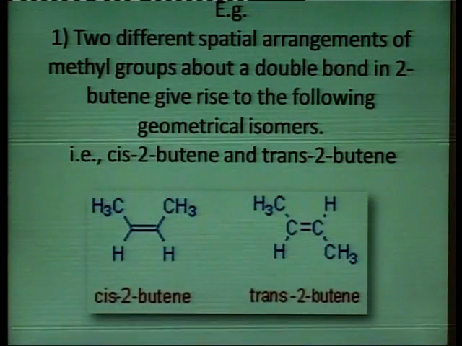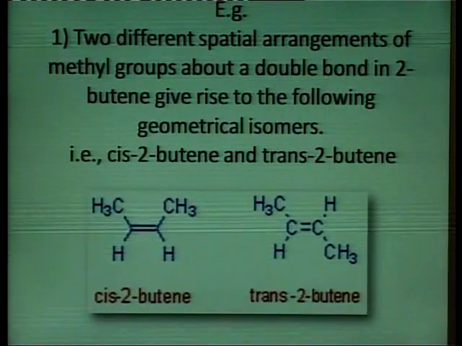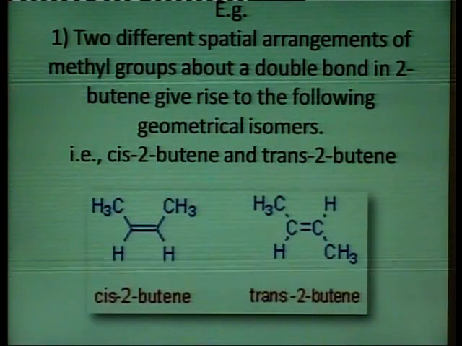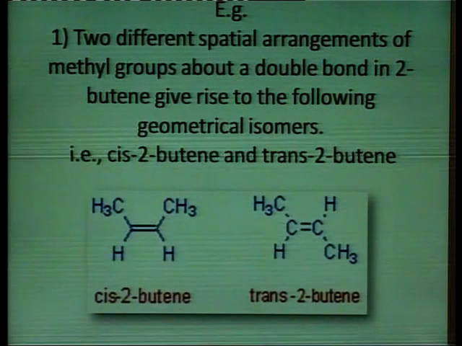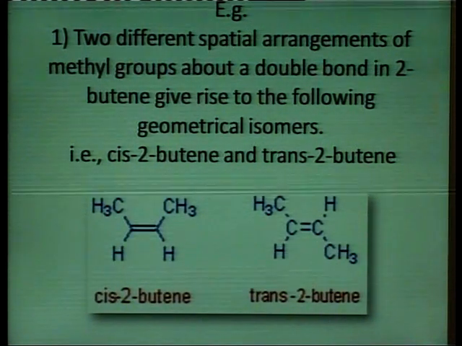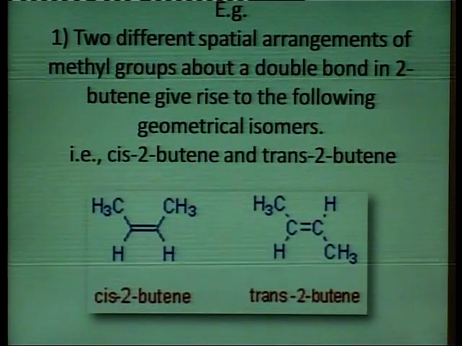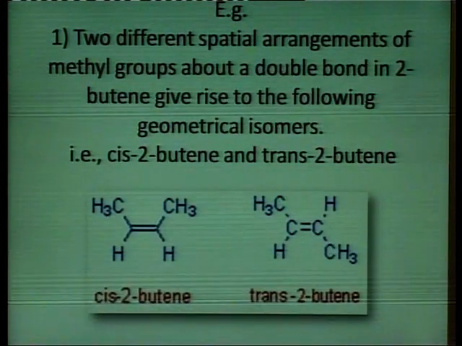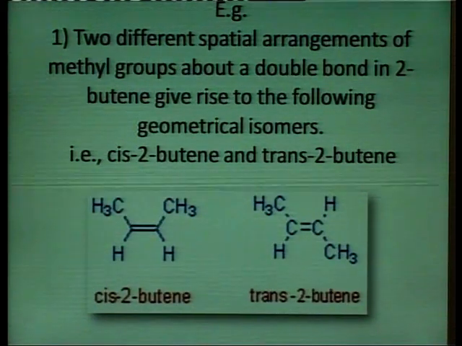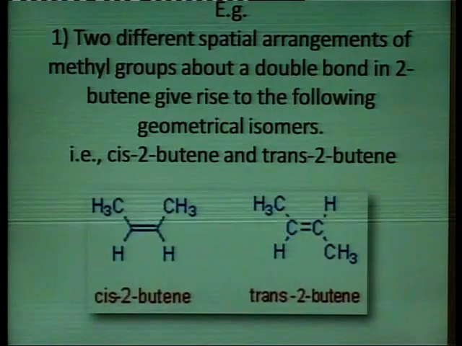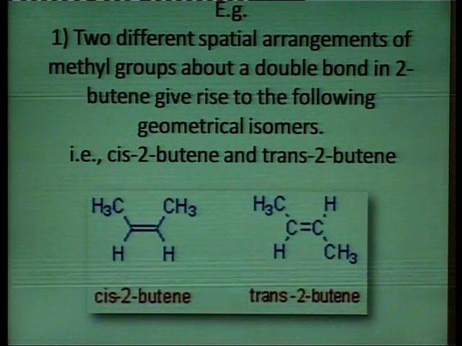One is known as cis-2-butene and another is known as trans-2-butene. In the case of cis-2-butene, both the methyl groups are on one side of the double bond, while in the case of trans-2-butene, both the methyl groups are opposite to each other around the double bond.